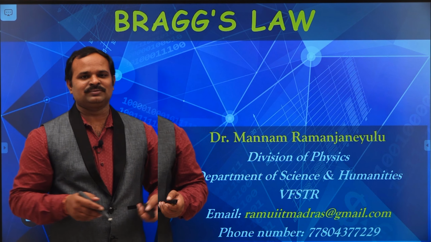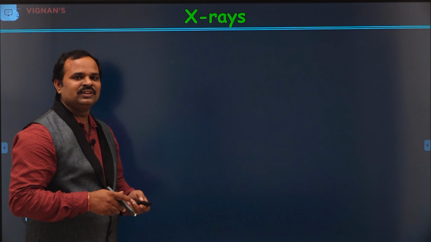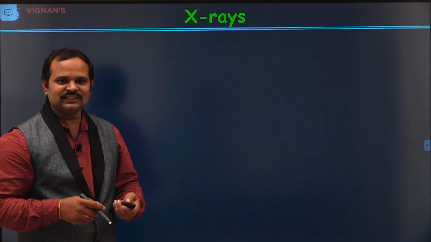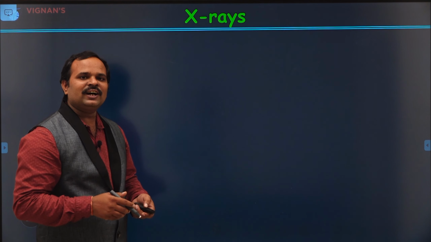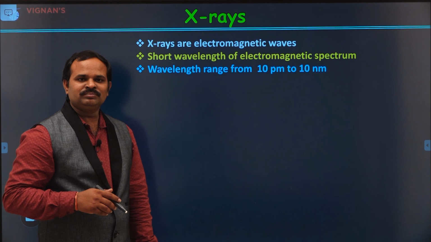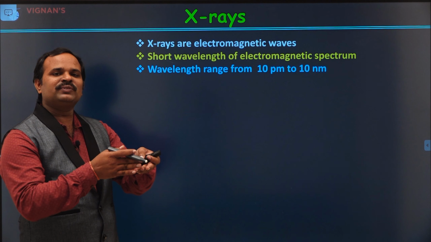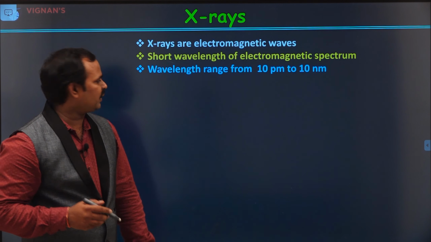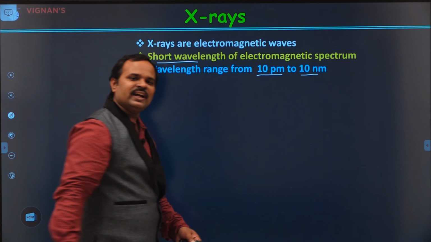Right? Let's start. Before going into Bragg's law, let us discuss a few things about X-rays and the interference of electromagnetic radiation. X-rays are electromagnetic radiation, and these X-rays have a short wavelength in the electromagnetic spectrum, and the wavelength range starts from 10 picometers to 10 nanometers.